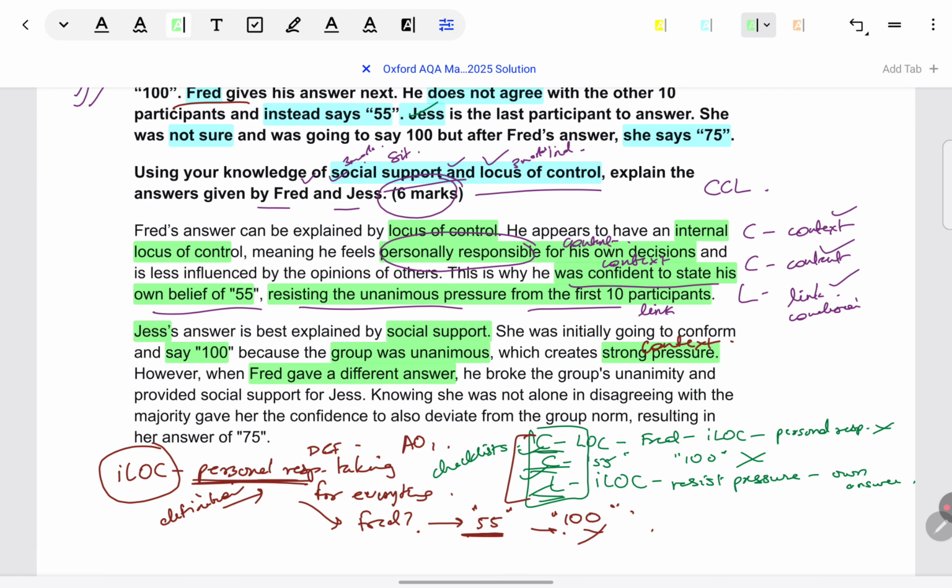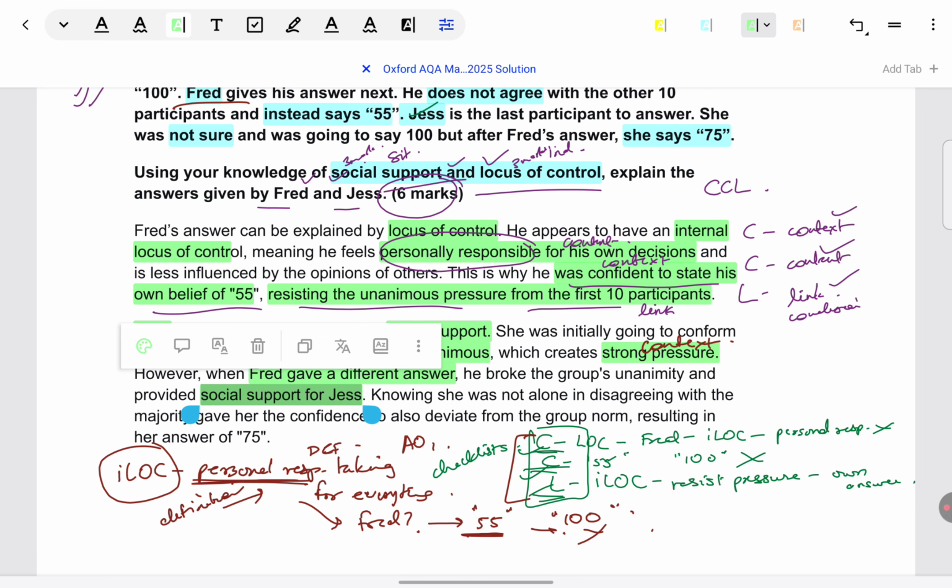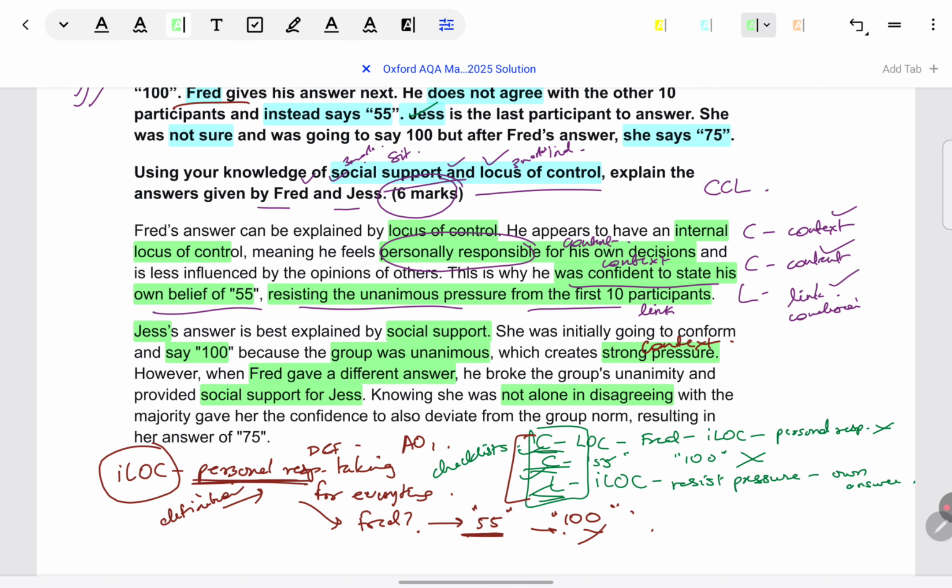Like in her case, why are we seeing social support? That social support is coming from Fred. So are we saying generally she got social support? No. Using wording from the situation. Fred gave that 55 answer, then she felt social support, so she changed her answer. This is known as context. Content wise, what is social support? Not being alone in disagreeing. So this is the content. Again, not given in isolation, referring to Jess. She knew that she was not alone in disagreeing.